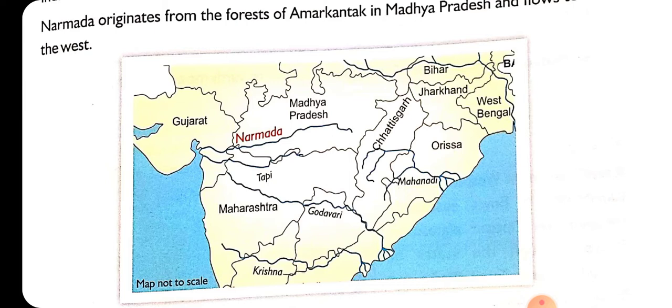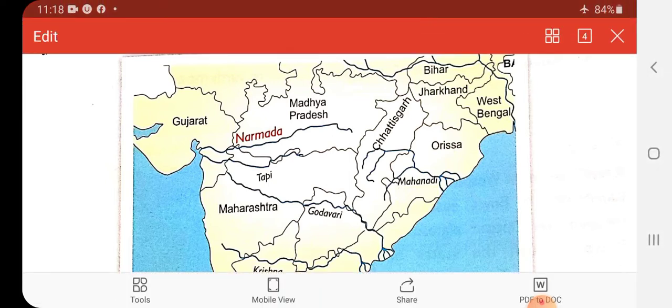There are forests in this place, that is in Madhya Pradesh. So from there it originates. Narmada originates from the forest of Amarkantak in Madhya Pradesh, and then it starts flowing towards the west direction. You can see in your map that it is flowing towards the west direction.